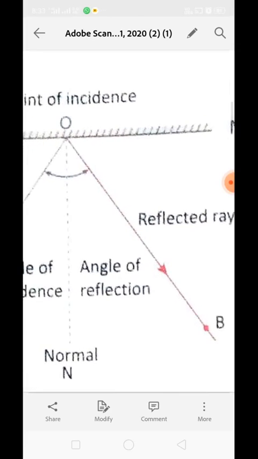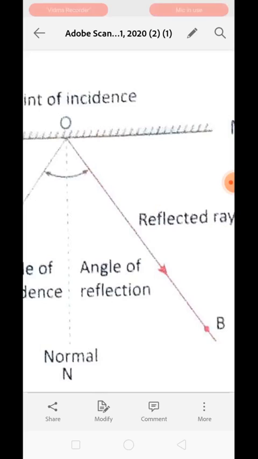Now the next term is normal. So what is normal? Normal is a perpendicular line which is coming out from the point of incidence on the reflecting surface. Normal is an imaginary line. It is an imaginary line which is coming out from the point of incidence into the same medium. It is not a real ray. It is just an imaginary line. It will always be perpendicular to the reflecting surface. Understood? We always focus on this point, that the normal will be perpendicular, which means it will make a 90-degree angle with the reflecting surface.